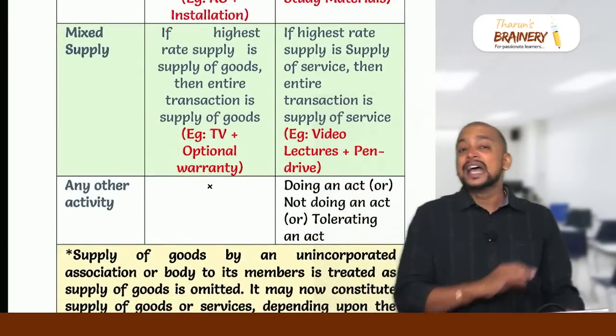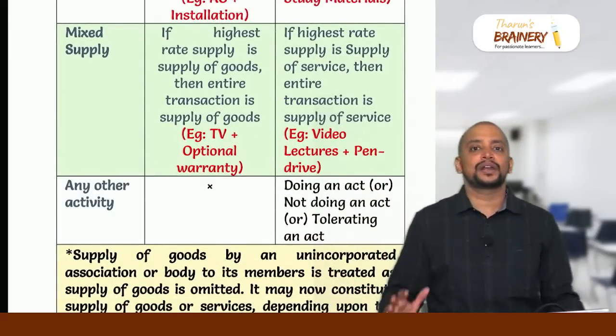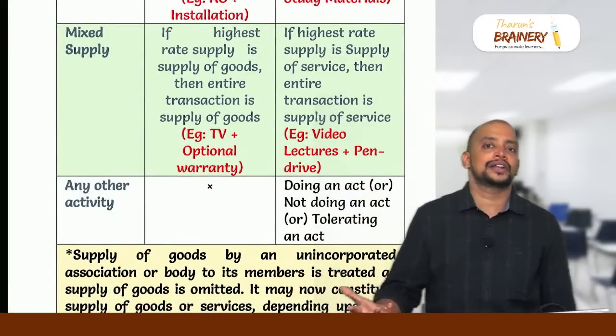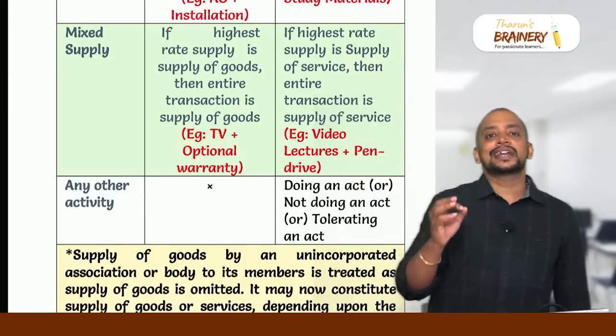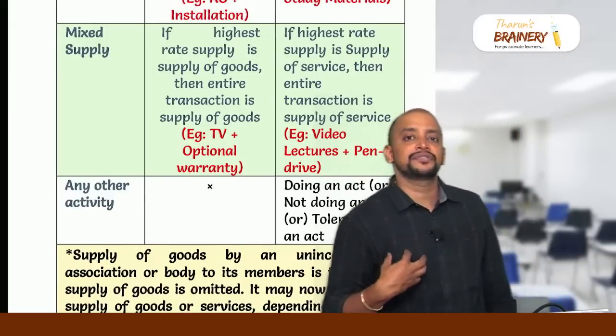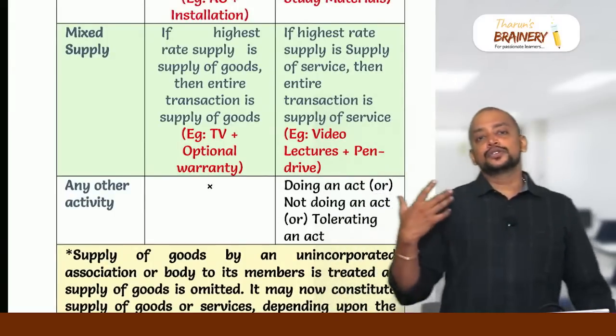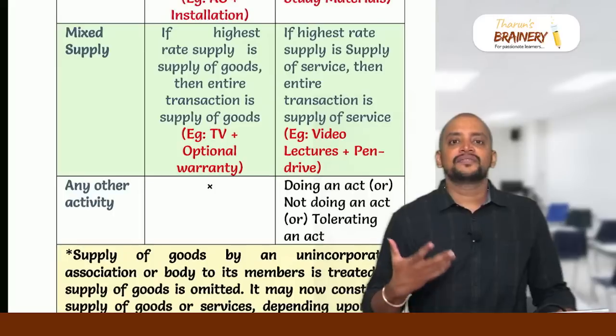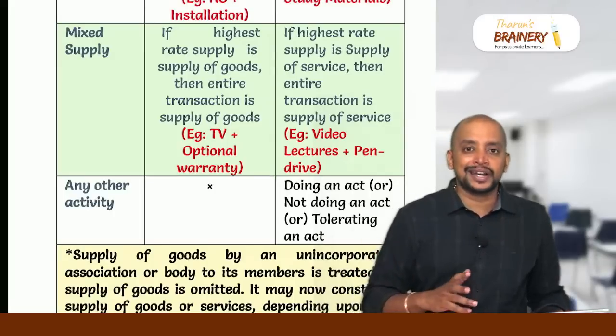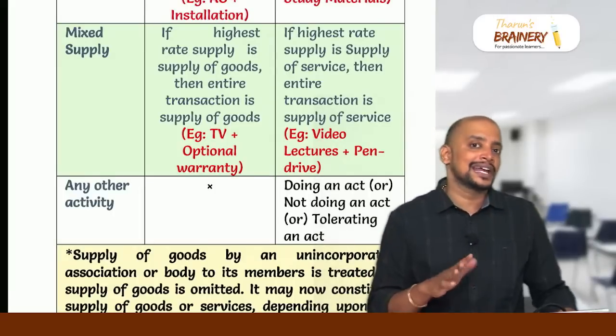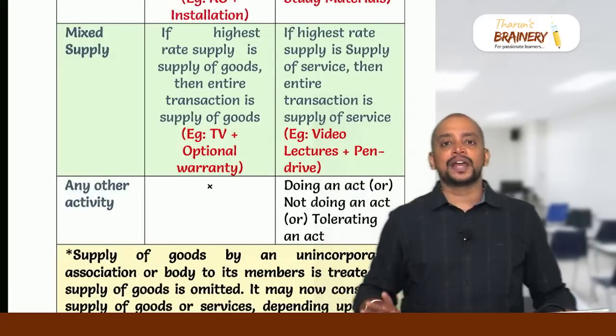Apart from this, any other activity will be treated as supply of service: doing an act, not doing an act, tolerating an act. Remember, tolerating an act and not doing an act. Consideration received for tolerating an act. Example, fines like damages, when it is collected for breach of contract, will come under consideration for tolerating an act and it will be treated as supply of service.